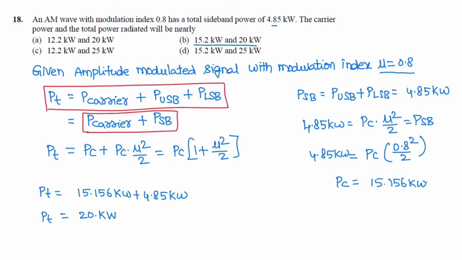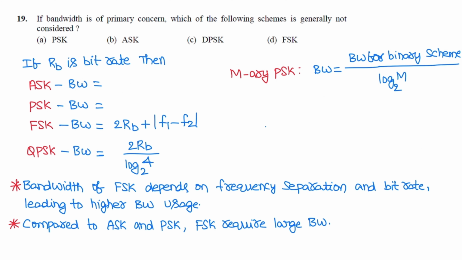Next question. This is related to the bandwidths of different digital modulation schemes. If RB is the bit rate, then bandwidth of amplitude shift keying, ASK, is 2 times the bit rate. Similarly for PSK, bandwidth is 2 times the bit rate. For FSK, the bandwidth depends on frequency separation as well as bit rate, that is 2RB plus F1 minus F2.